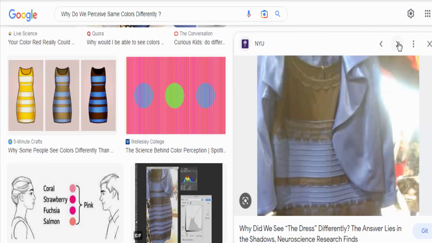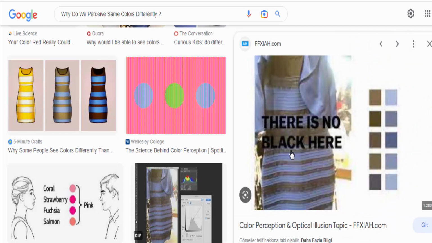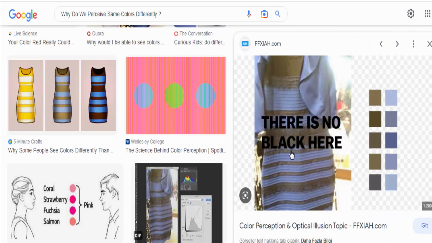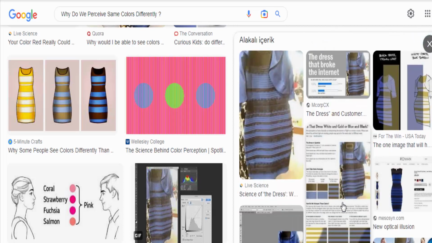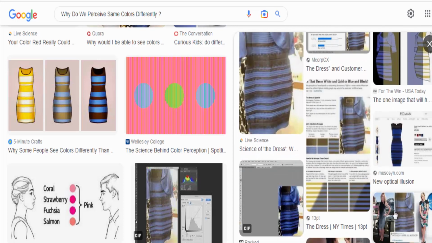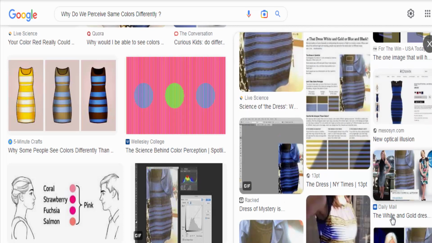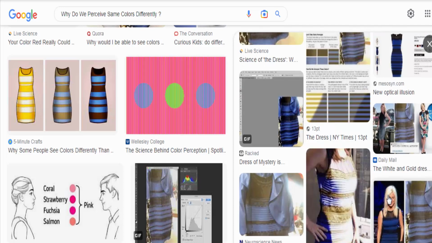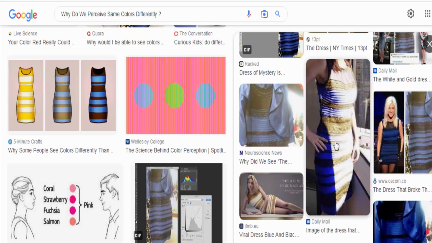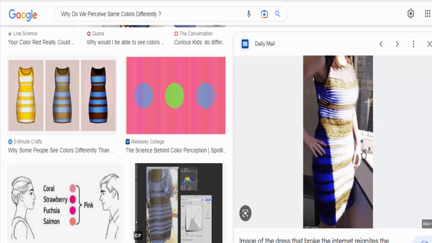Individual variations in perception. Even among individuals with normal color vision, there can be variations in color perception. Factors such as age, gender, and personal experiences can influence how we perceive colors. Additionally, factors like lighting conditions, background colors, and surrounding objects can create visual context, altering our perception of a specific color.